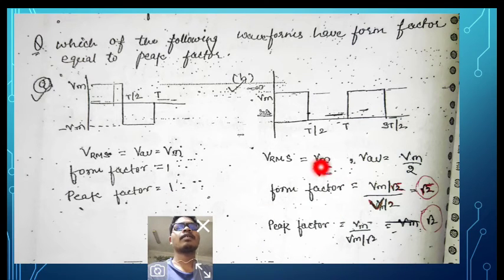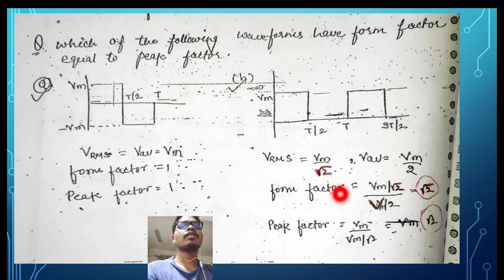Now see another figure. This is the first case, which has equal peak factor and form factor. This is another figure. Here it varies from 0 to T by 2, T by 2 to T, up to 3T divided by 2. RMS value here is Vm divided by root 2, and average value here is Vm divided by 2.